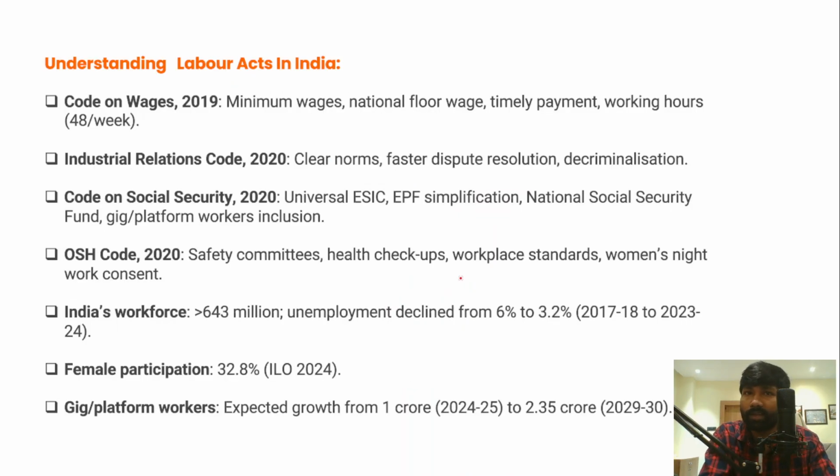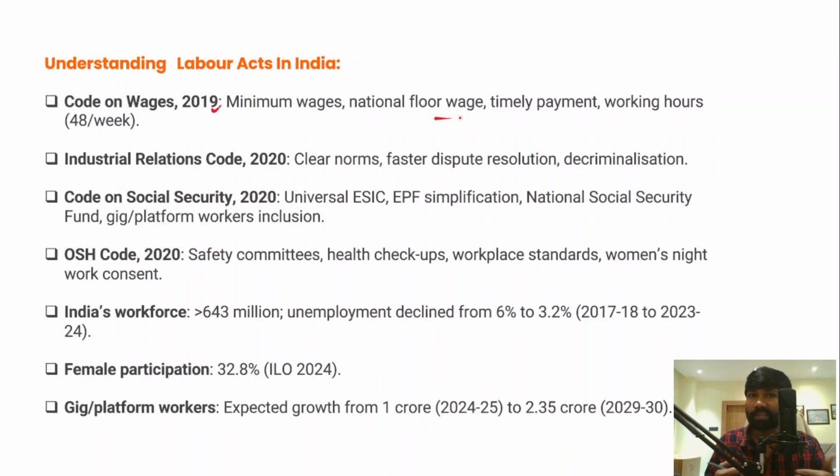However, let's understand some important facts and details about these labor codes first. The code on wages 2019 has mandated that there should be minimum wages for the workers, and apart from that it has also provided for a national level floor wage, right?